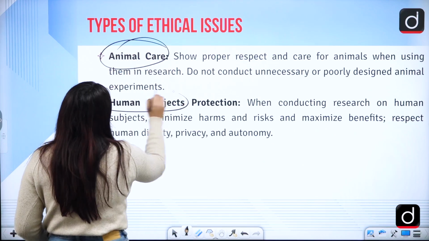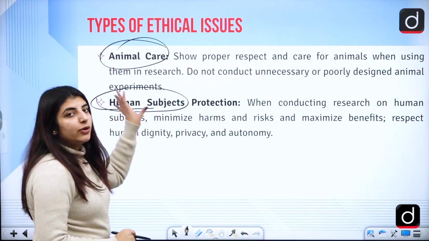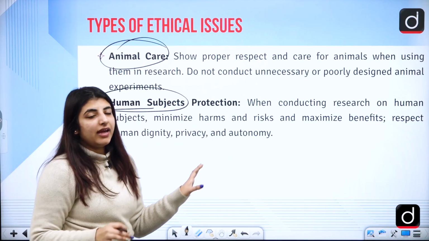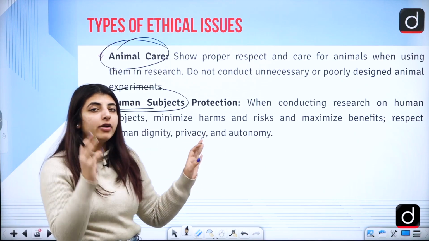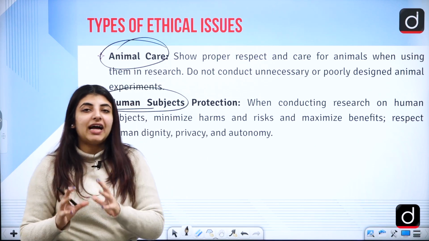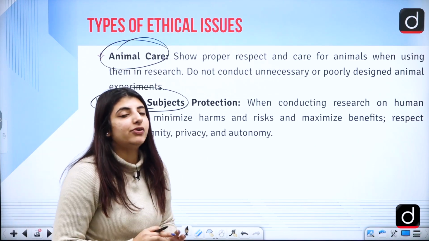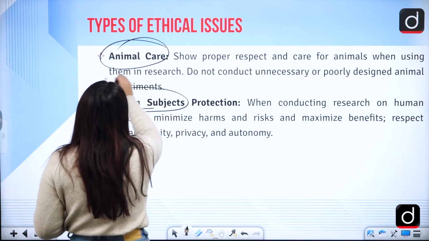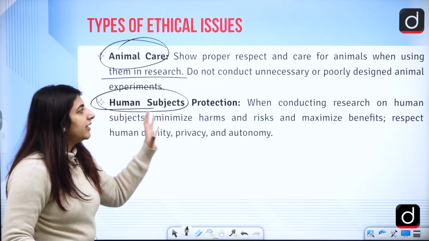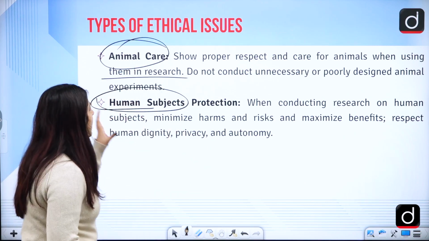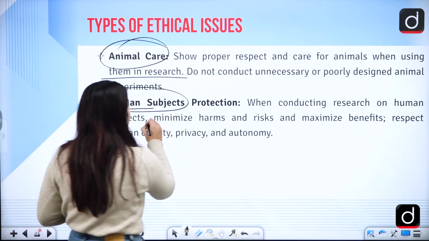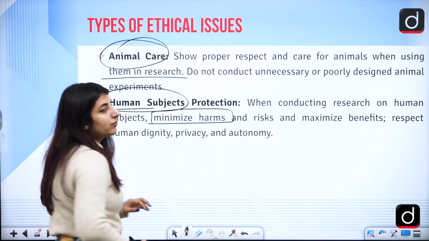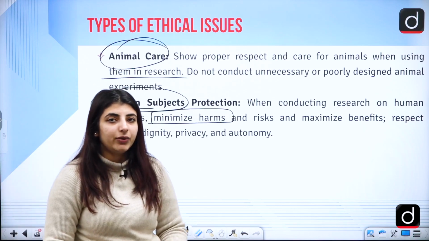Animal and human care. If you are doing any research on animals, you should be very careful. The same is the case with humans as subjects, as participants in your research. When using them in research, do not conduct unnecessary or poorly designed animal experiments, and the same is the case with humans as well. You should minimize the harms and the risks that come with the experiment that you are doing.